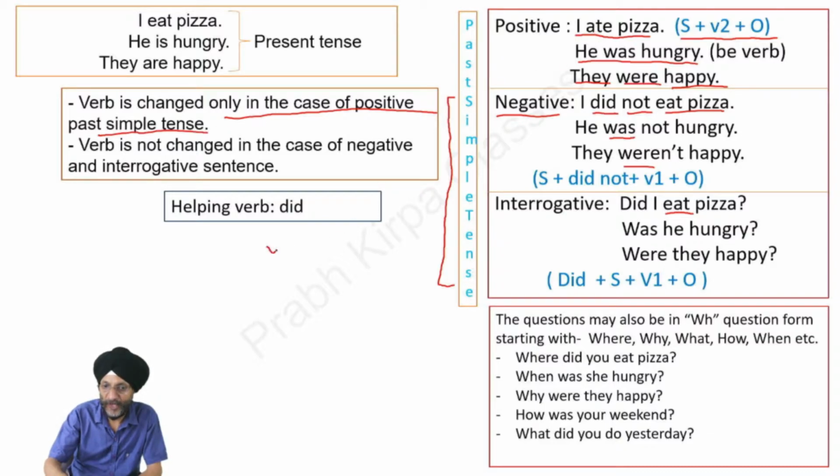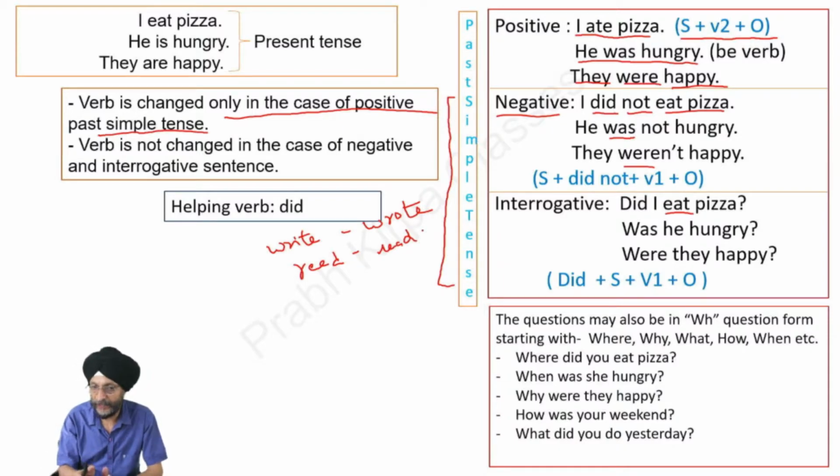If we talk about write, it becomes wrote. That is the second form of the verb. Read becomes read. Now, in writing, the words are the same, but the pronunciation is different. Next, verb is not changed in the case of negative and interrogative sentence. In this past simple tense, we use the helping verb did.